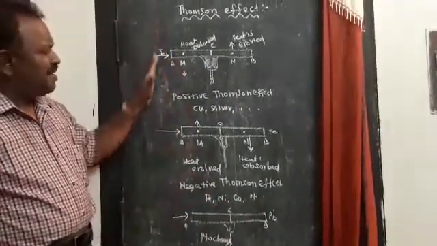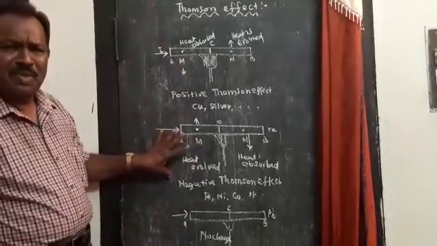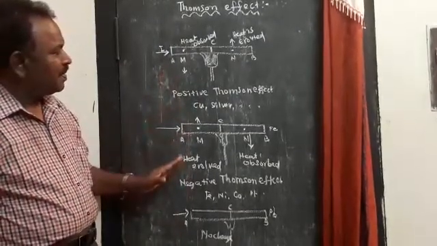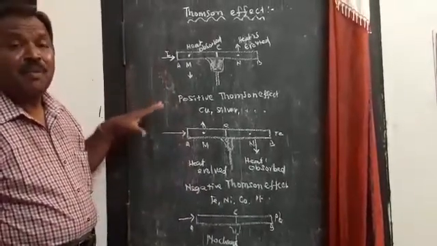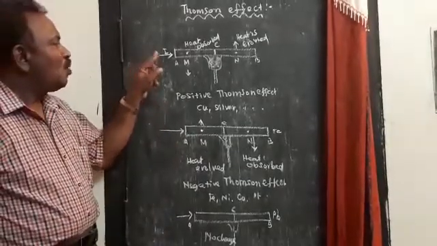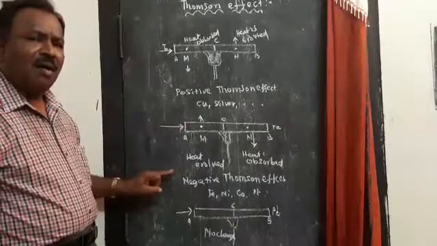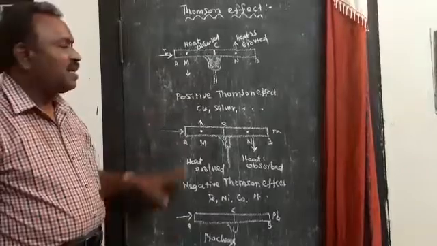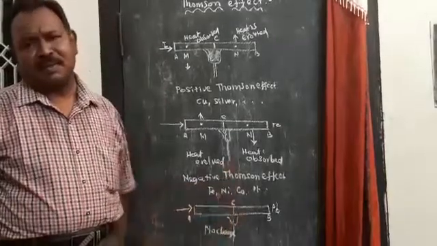What is the use of studying materials having positive, negative and nil Thomson effect? When we classify them like this, it is very easy for us to select materials to form a thermocouple. Usually, a thermocouple is formed by taking one material from positive Thomson effect and one from negative, or positive and lead, or negative and lead. So they help us to select suitable materials to form a thermocouple.